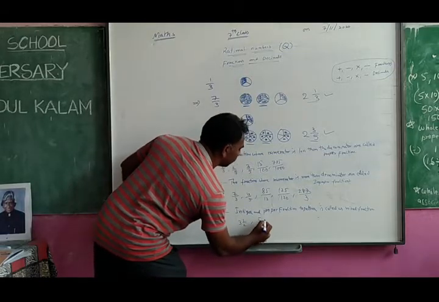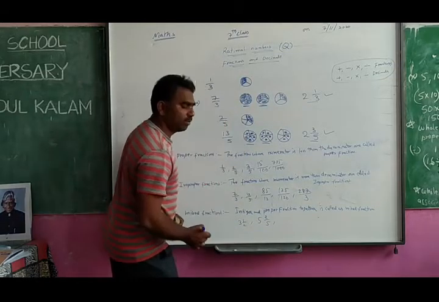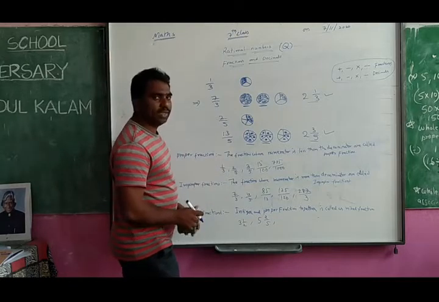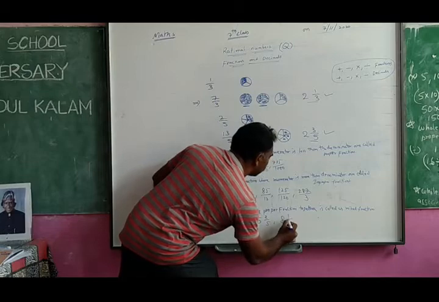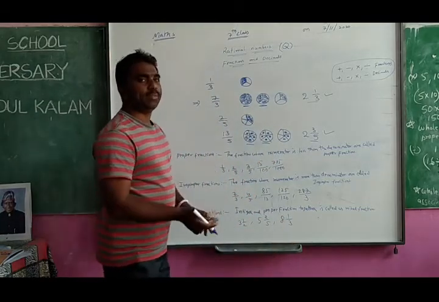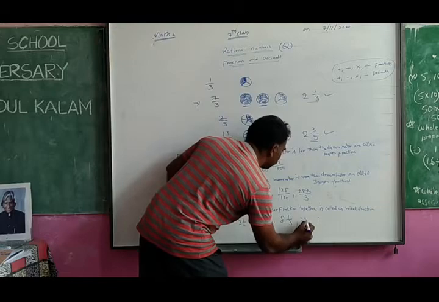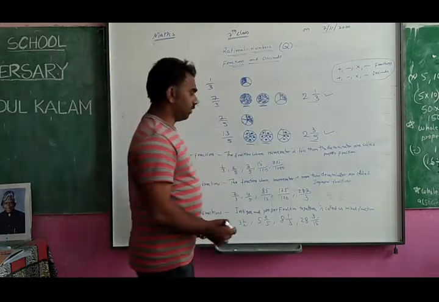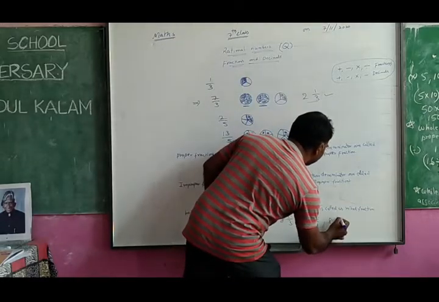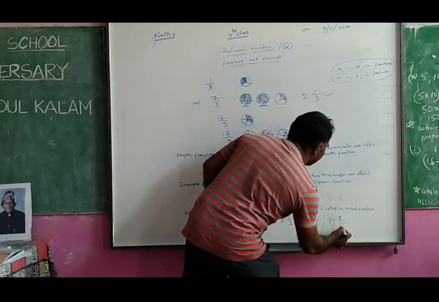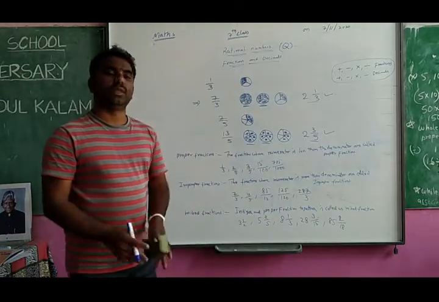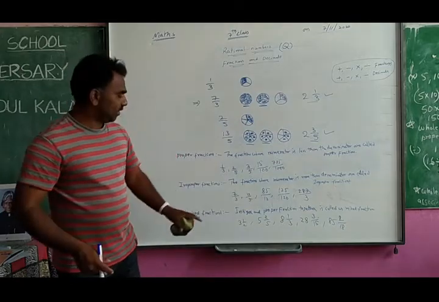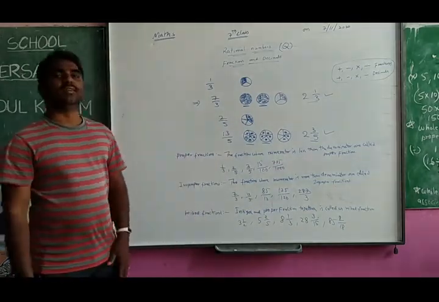Again one integer, one proper fraction together: 5 2 by 5 is 5 and something, 8 1 by 3 means 8 and something, 28 3 by 15 is 28 and something, 85 2 by 18 is 85 and something. One integer and one proper fraction together is called a mixed fraction.